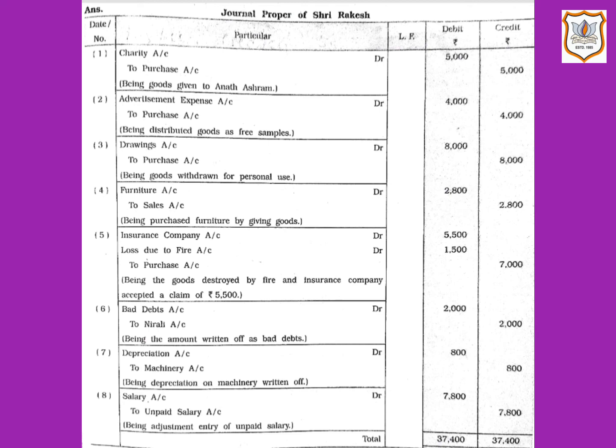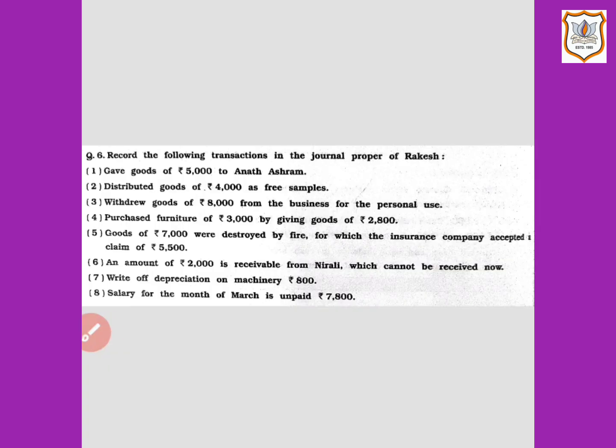So here for depreciation, we will apply the rule of nominal account, which says that debit all expenses and losses. So as per that rule, depreciation account will be debited by rupees 800. And as because of depreciation, value of machine is decreasing, so here machinery account will be credited. Now next transaction. Salary for the month of March is unpaid rupees 7,800.